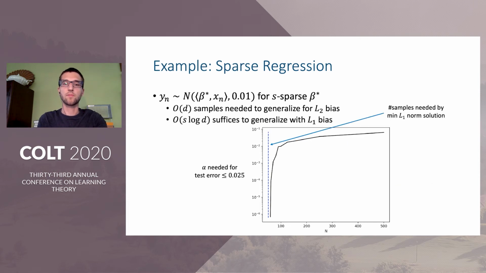Another way of looking at the same problem is, for a given sample size n, how small do we need to make alpha in order to obtain a small test error? The dashed vertical line here indicates the number of samples needed for the minimum L1 norm solution to reach that test error. We see here that when the number of samples approaches the dashed line, alpha must become exceedingly small in order to attain the same generalization as the minimum L1 norm predictor. And this is because alpha must be chosen very, very small for Q alpha to be a very close approximator of the L1 norm. On the other hand, with only slightly more samples, a much more moderate alpha suffices.